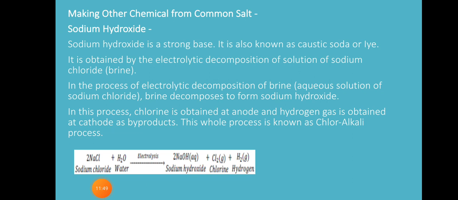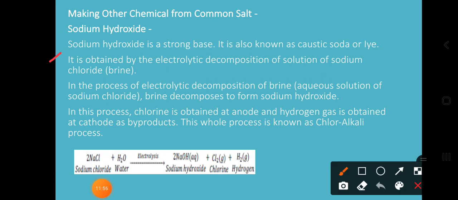Dear students, what are the key points we have to remember here? The first thing, sodium hydroxide is a strong base, or you can say it is caustic soda. And how can you get it? By electrolytic decomposition. Okay, this is one of the methods where we can get sodium hydroxide. In the process of electrolytic decomposition of brine, brine is nothing but the aqueous solution of sodium chloride.